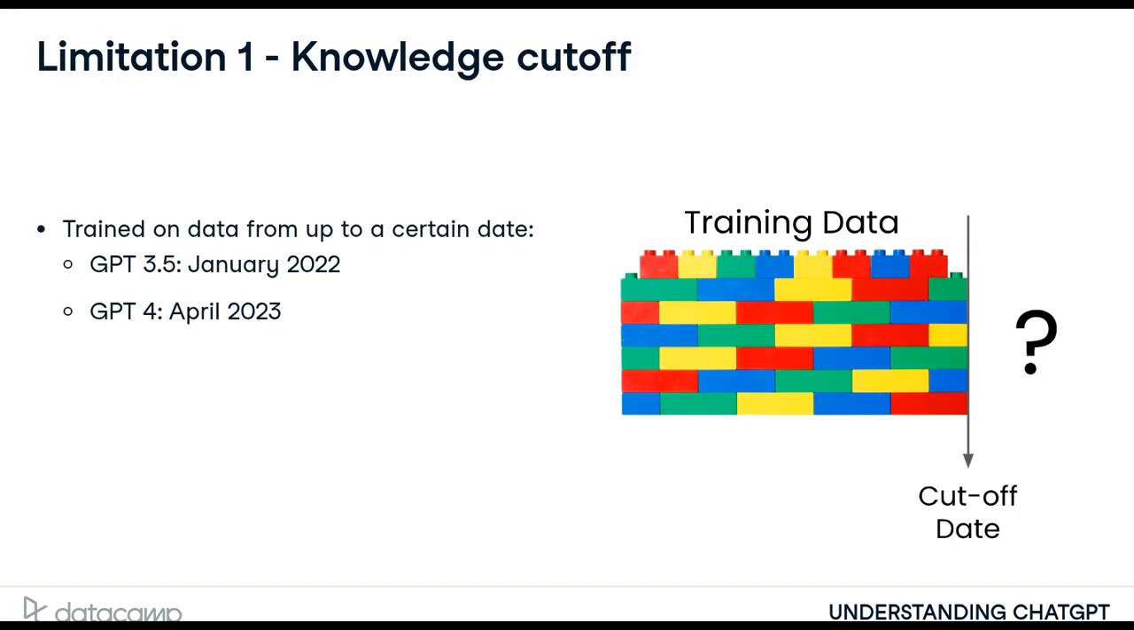ChatGPT was trained on data up to a certain date, which differs depending on the model used. Without being directly provided with additional context, these models will have no knowledge of events past these dates. As OpenAI updates the LLMs used in ChatGPT, these dates will continue to shift forward.